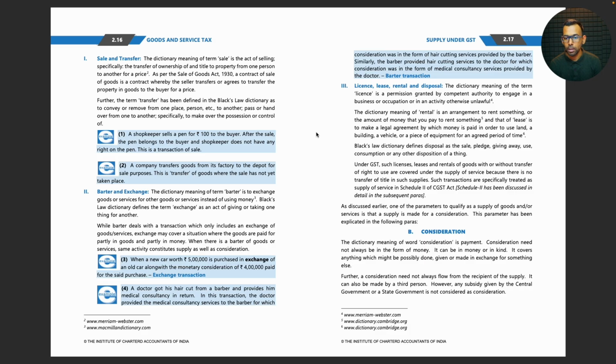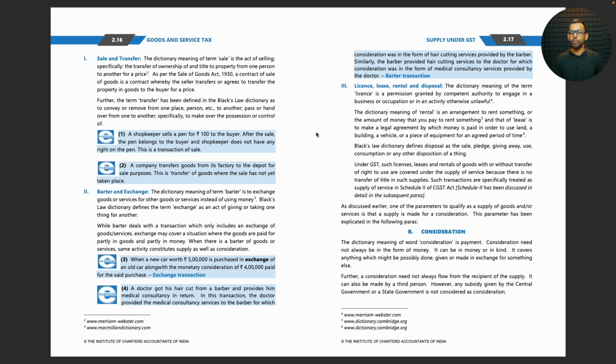The dictionary meaning of rental is an agreement to rent something or the amount of money that you pay to rent something, and that of lease is to make a legal agreement by which money is paid in order to use land, a building, a vehicle, or a piece of equipment for an agreed period of time.